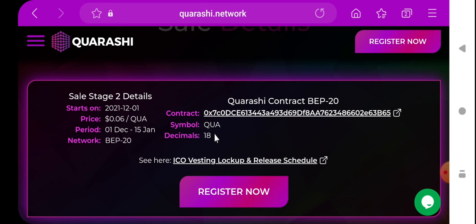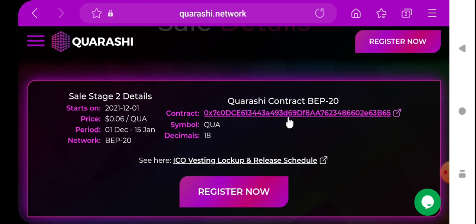So it's a good time to purchase this token at a low price. The sale will start on 1st December, the price per token is 6 cents, and the period is only going 1.5 months. The network is BEP20.